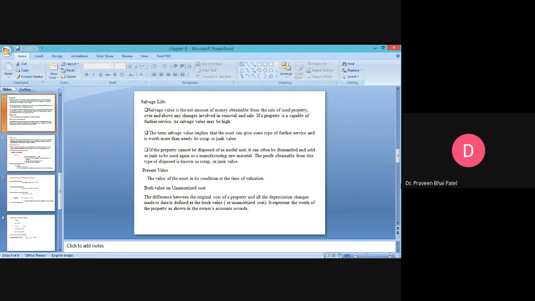So for example, one more example I am giving you: when you go for the purchase of an automobile, you go for insurance. In the first year when the insurance is done, the cost value of your product is higher. Then next year the cost is reduced by a particular amount, whether you have used your vehicle or not. The depreciation has gone, so the insurance value will be low.